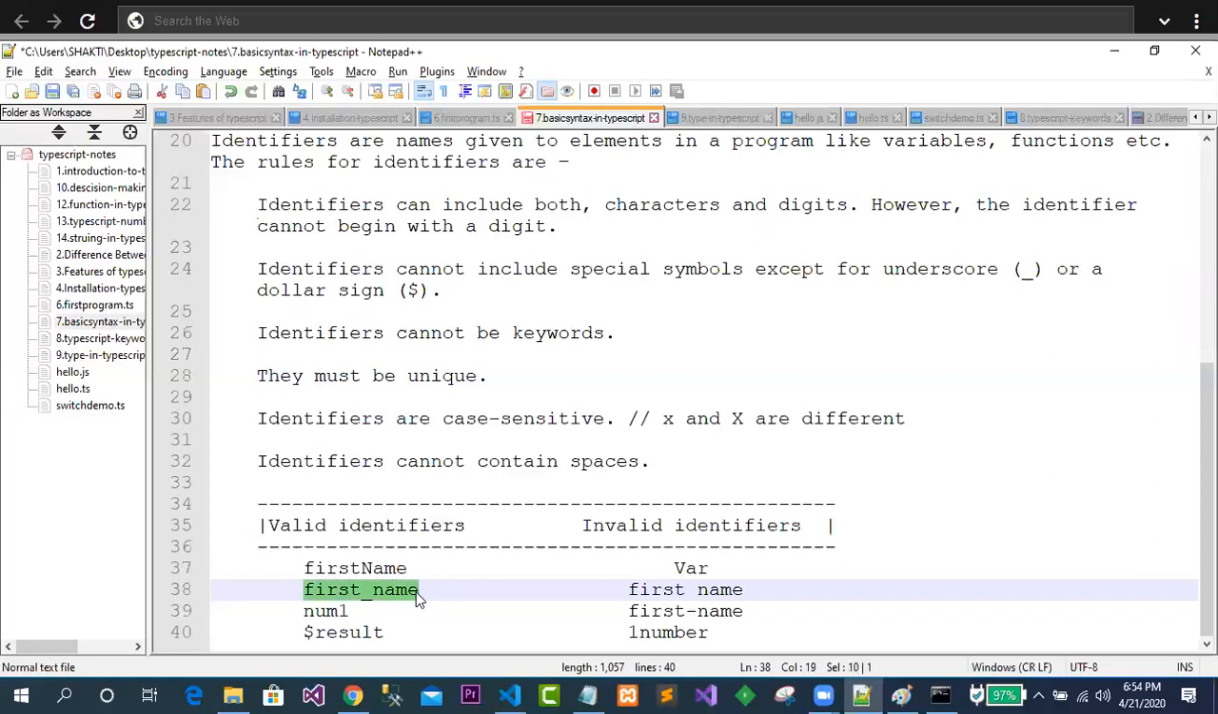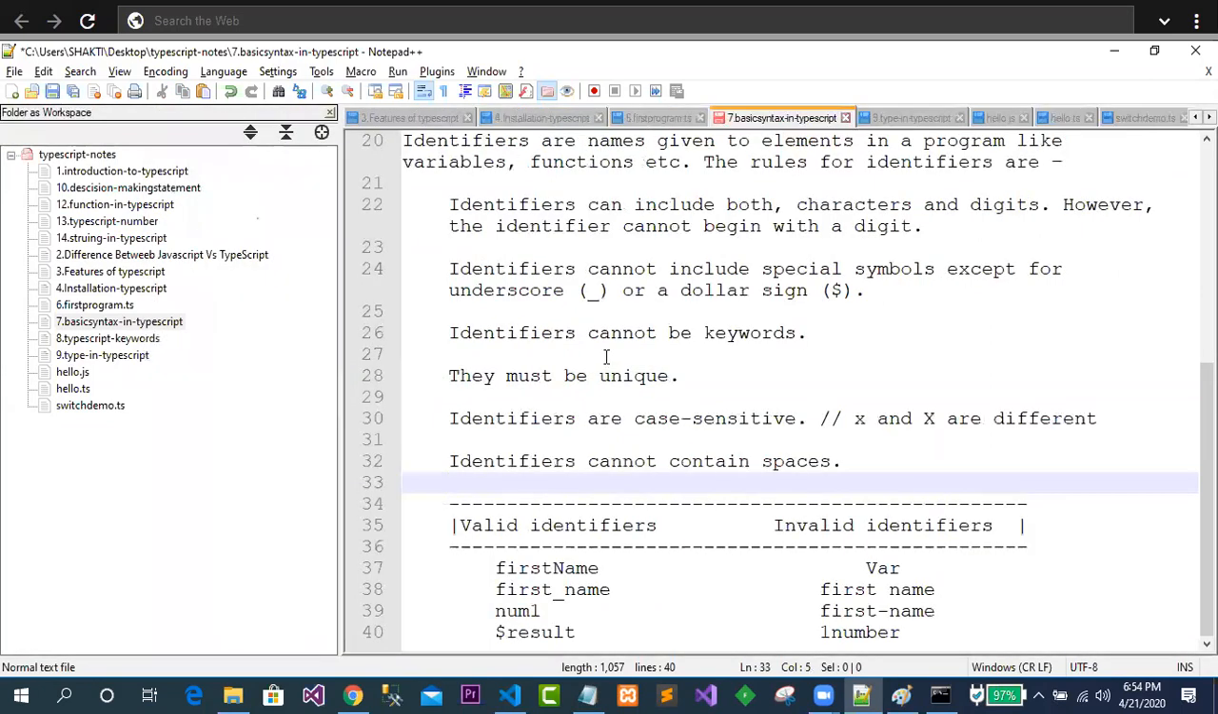Now, first underscore name is a valid one, but this is not a valid one. Clear? And in this case, norm1 is a valid one, but this is an invalid one. Dollar result is a valid one, because in TypeScript only two symbols can participate in a variable name, that is the underscore and the dollar symbol. It's quite easy to understand. Clear up to this? These are some of the identifier rules and regulations.